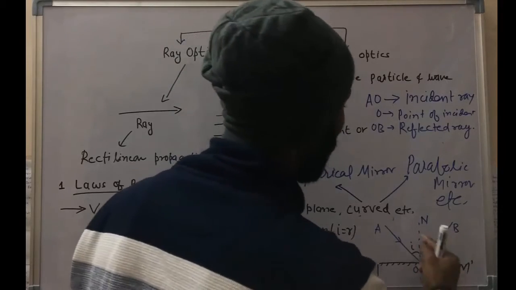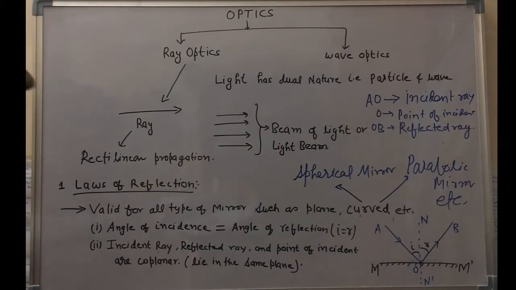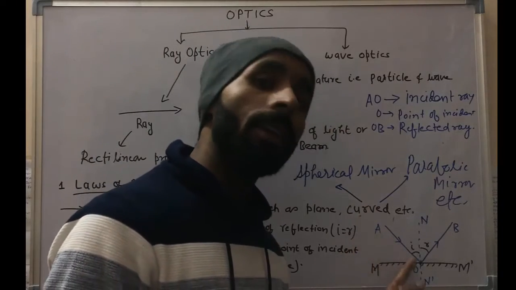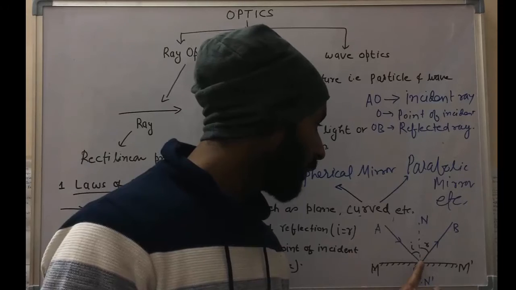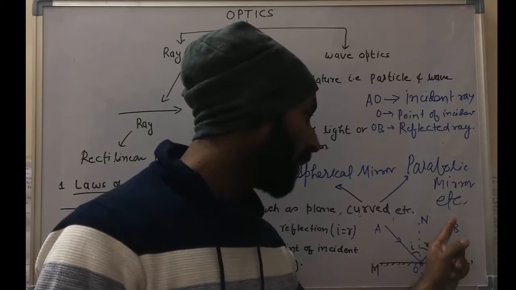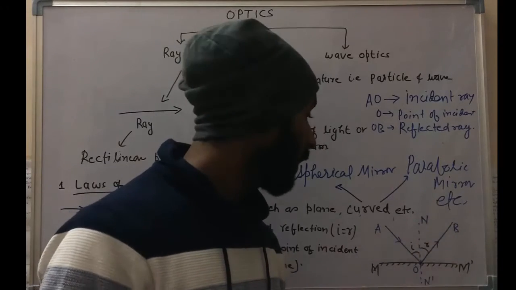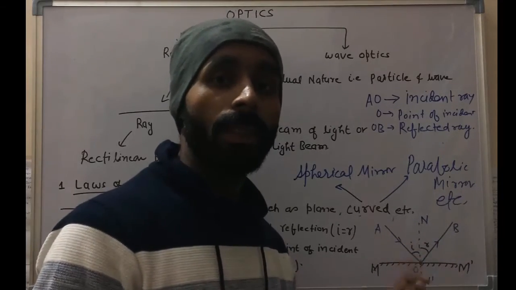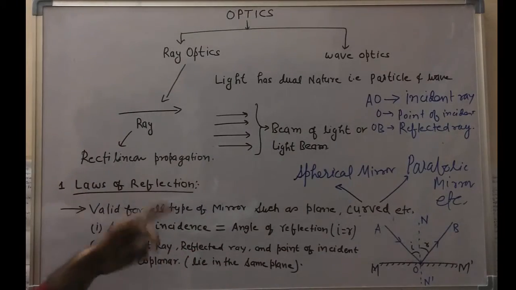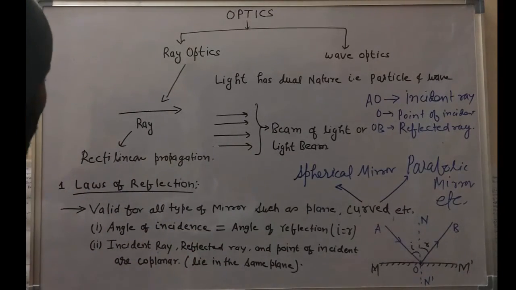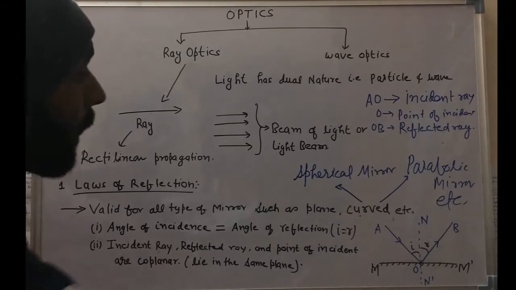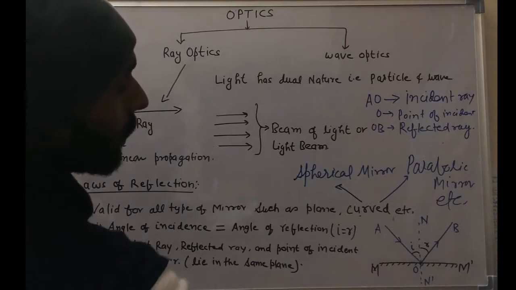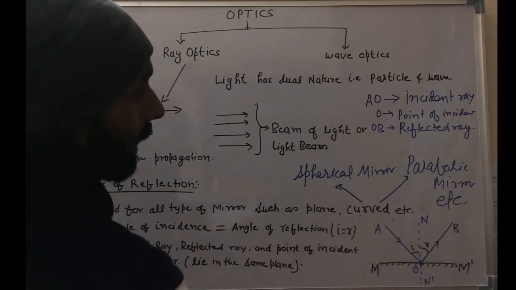These rules are known as the laws of reflection. So what are these laws which these rays are following? वो कौन से नियम कानून हैं जो ये rays follow कर रही हैं?